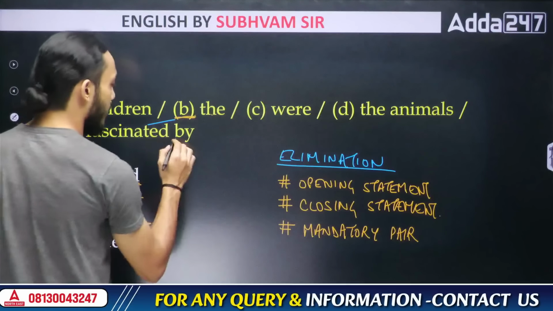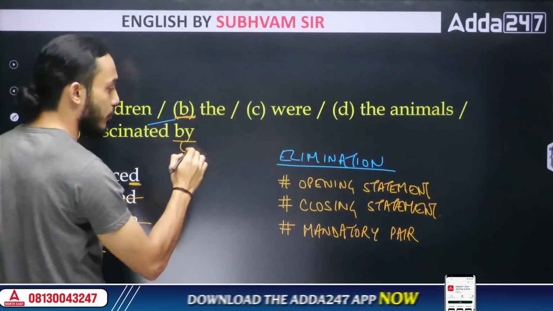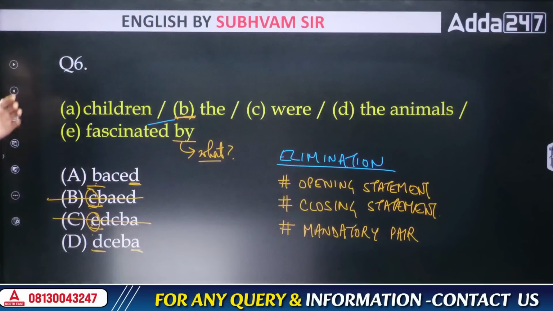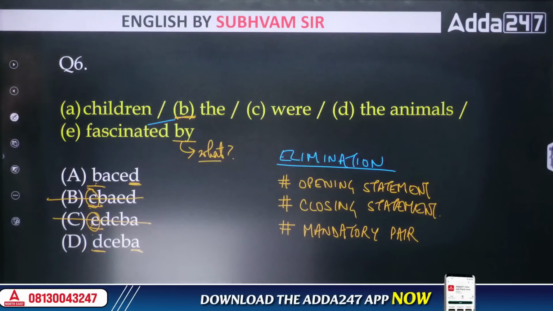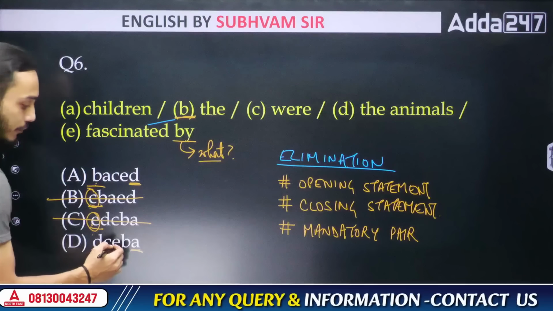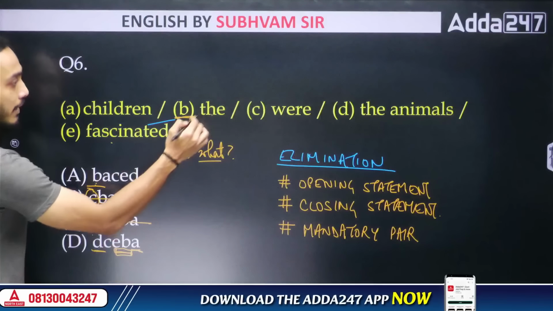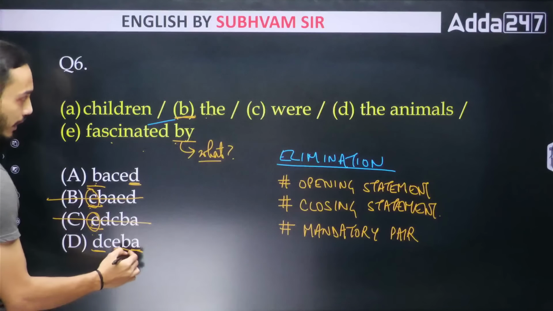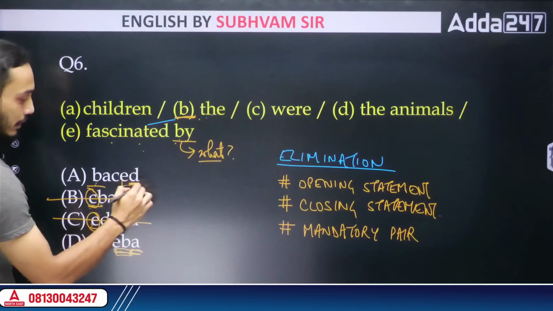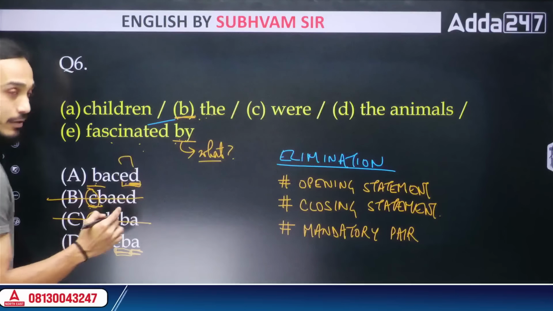I should be able to, because there is this part here, fascinated by. When you say fascinated by, the immediate question that comes to mind is, fascinated by what? What are you fascinated by? Fascinated by children or fascinated by the animals? Which one would make sense? That means after sentence E, either this option is saying go to B, that is, fascinated by the, and then A, fascinated by the children. Or you say E to D, that is fascinated by the animals. I think fascinated by the animals makes more sense.